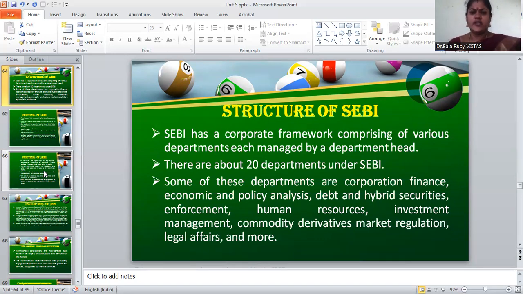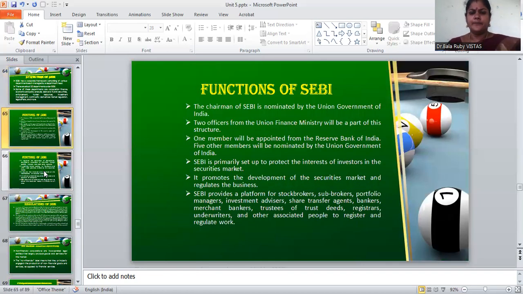Under SEBI, there are 20 departments, and some of them are very important: corporation finance, economic and policy analysis, debt and hybrid securities, enforcement, human resources, investment management, commodity derivatives, market regulation, and legal affairs. These are the main important departments under SEBI.